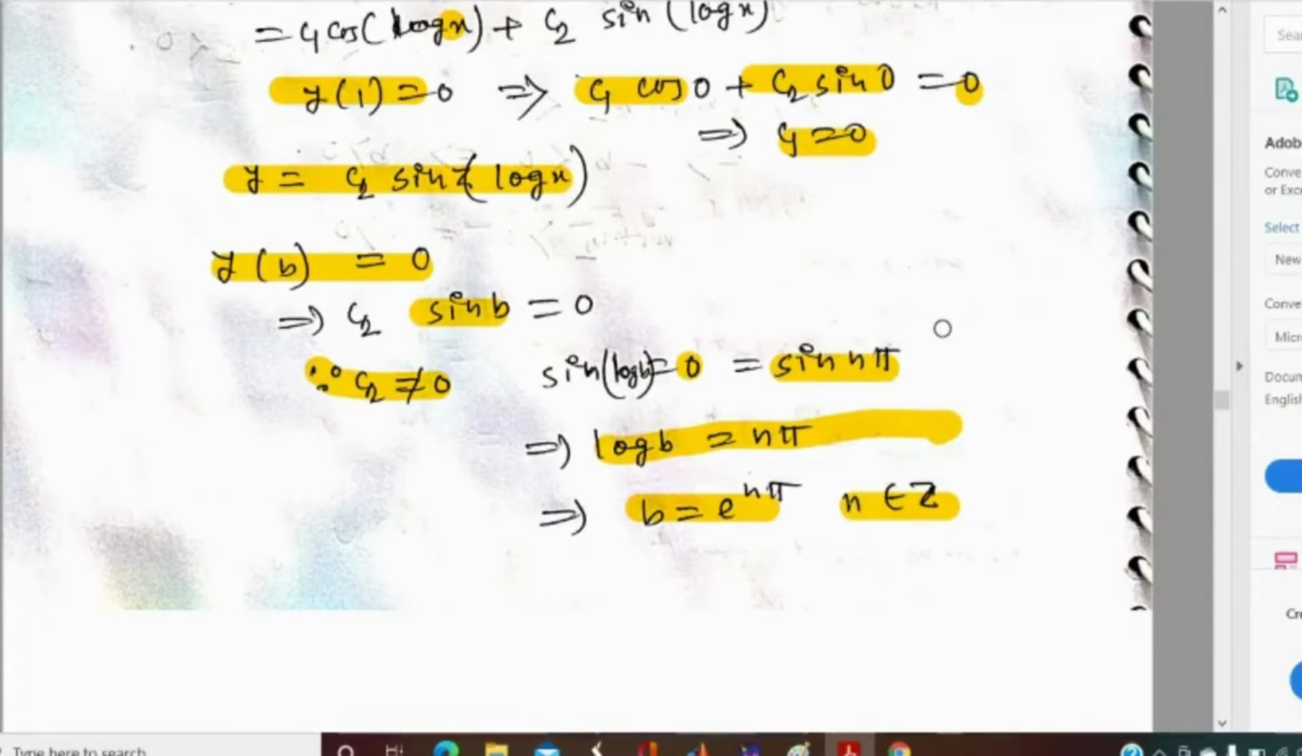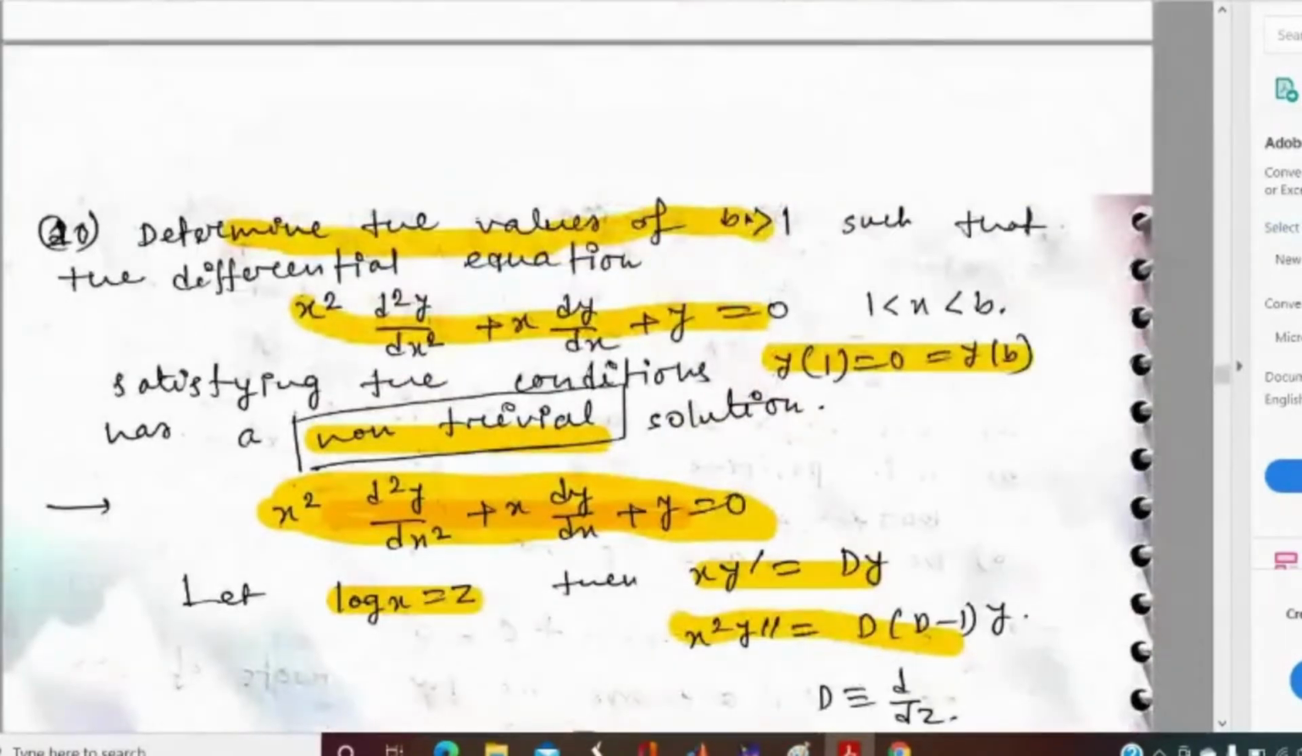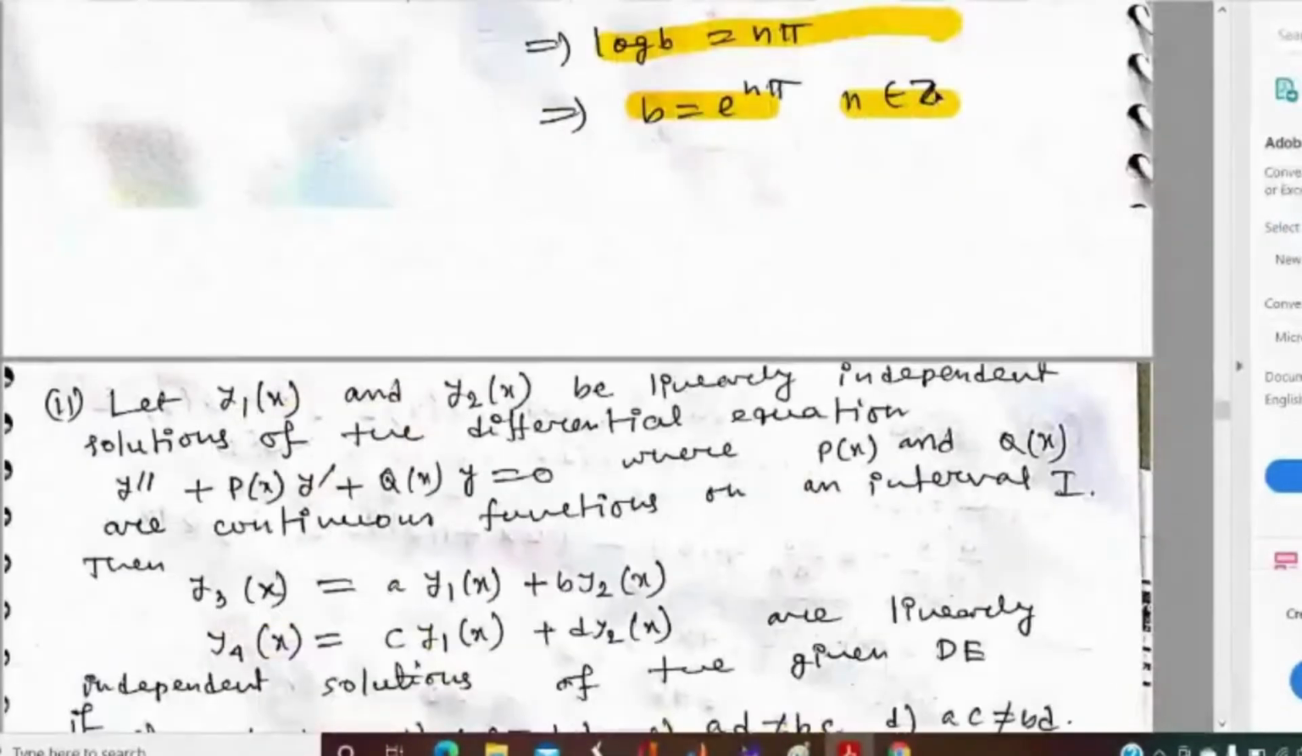Someone is commenting that n belongs to Z minus 0. Yes, you cannot take 0, because if we put n equal to 0, then e to the power 0 means b will be 1, and they are saying that the value of b must be greater than 1. So you cannot take n equal to 0. Here you can make a correction that n belongs to Z minus 0. Is it clear?